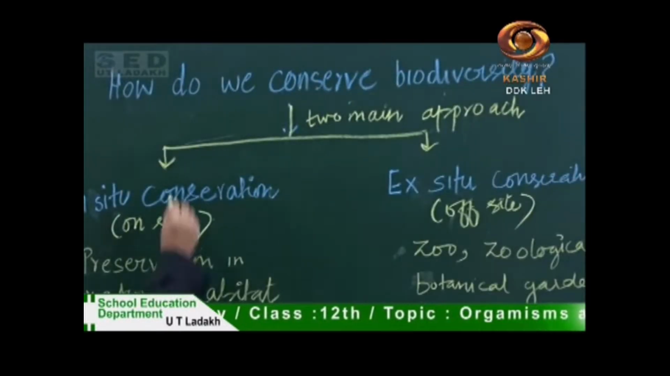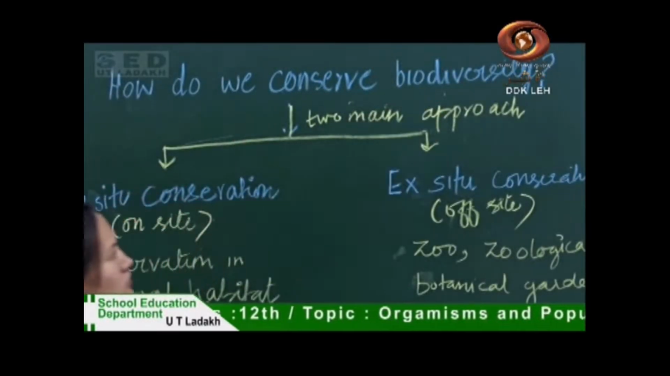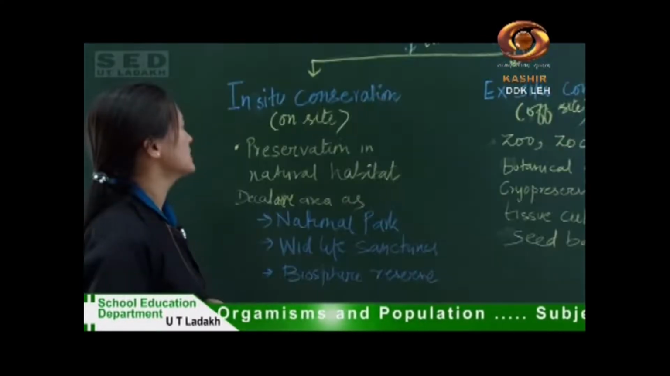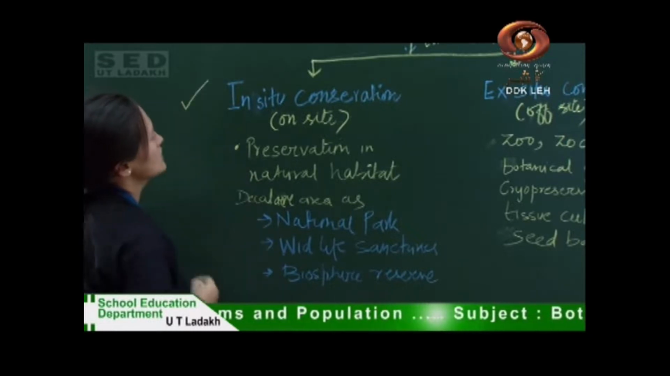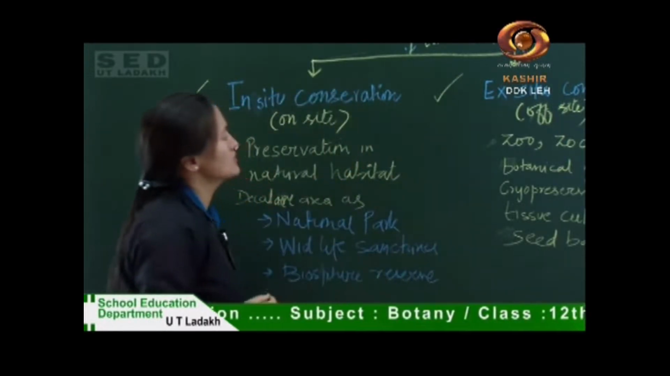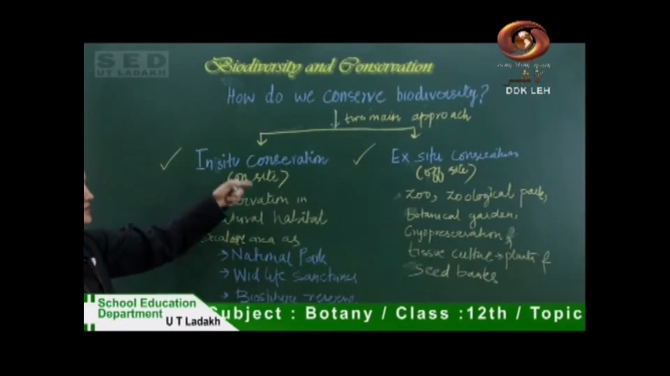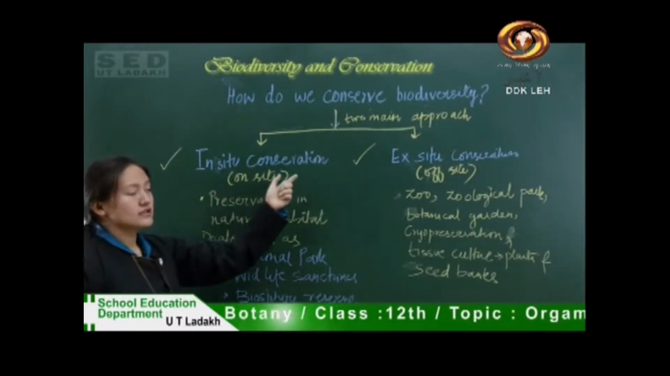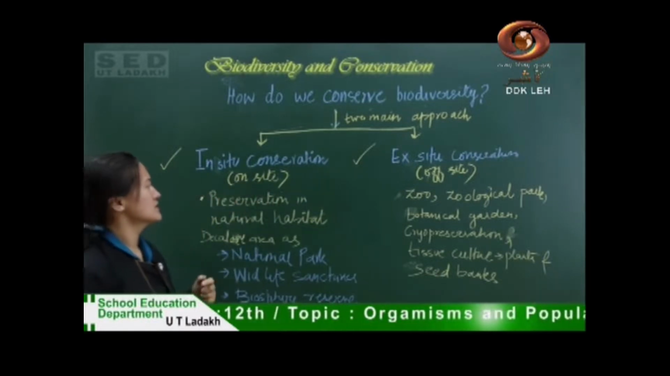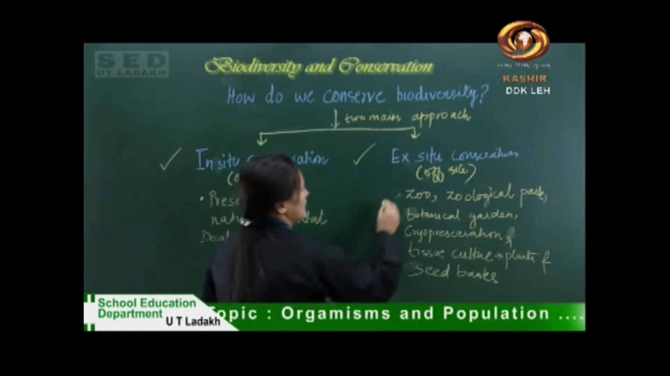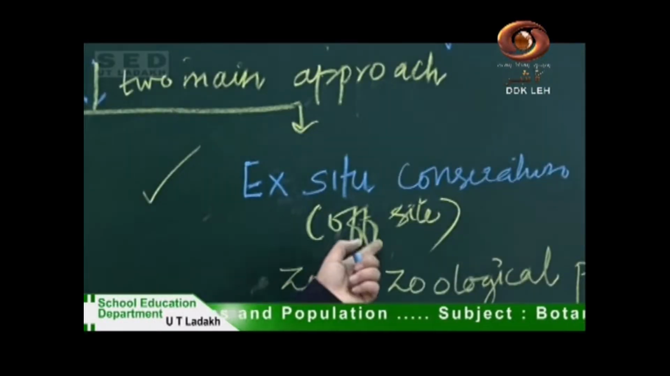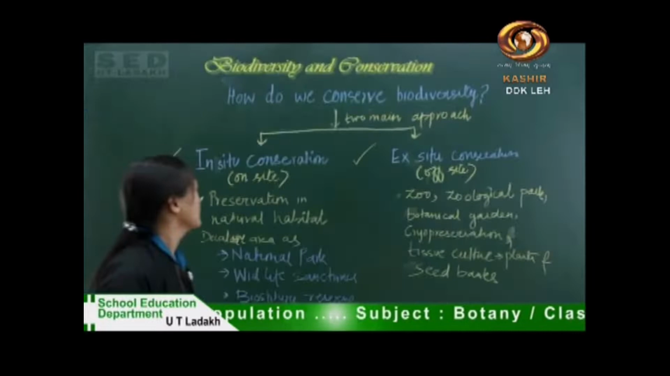Next we will study how we conserve biodiversity. There are two main approaches to conserve biodiversity. First is in situ conservation. Second is ex situ conservation. In in situ conservation, we conserve the diversity on site. Ex situ is also called off-site conservation.